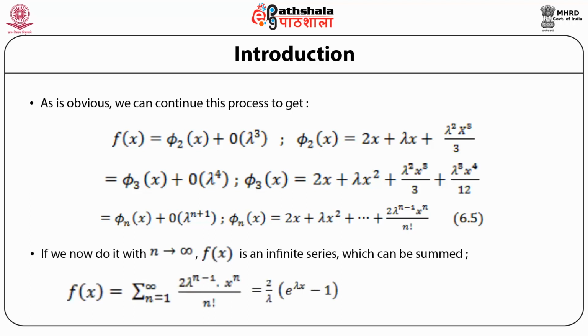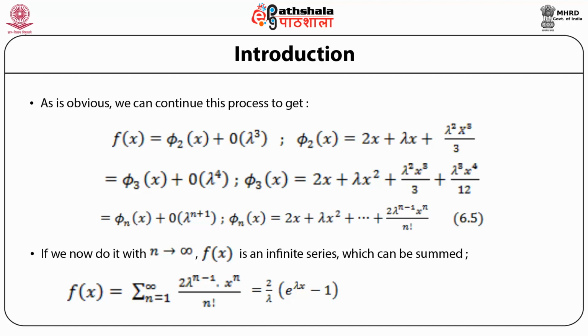So what we do now is let n go to infinity. In that case, f(x) is an infinite series, which is a geometric series and it can be summed. So we get f(x) equal to the summation from n equals 1 to infinity of 2 times lambda to the power n minus 1 times x to the power n divided by n factorial, which can be summed, which is nothing but f(x) equal to 2 by lambda multiplied by e to the power lambda x minus 1.